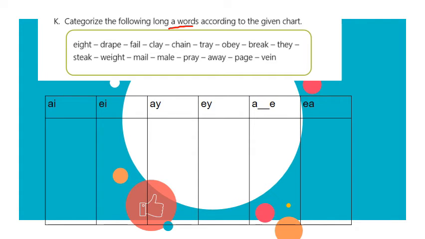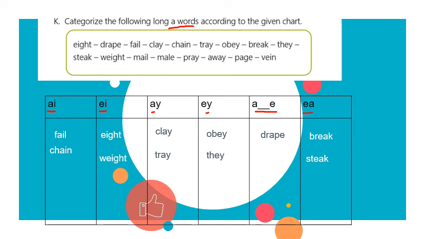Categorize the following long A words according to the given chart. Now, as we said, long A can be spelled with AI, EI, AY, EY, A and final E at the end, or EA. So first I have the word ate, so this one with the second one. Drape, final E. Fail, A and I. Clay, A and Y. Chain, AI. Tray, AY. Obey, EY. Break, last column. They, with EY. Stake, last column. Wait, EI. Mail, AI.